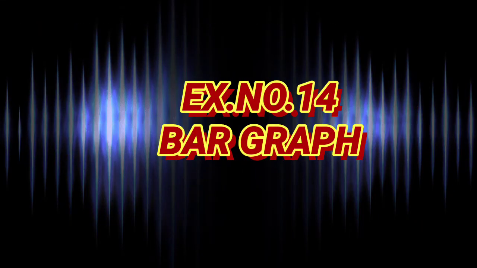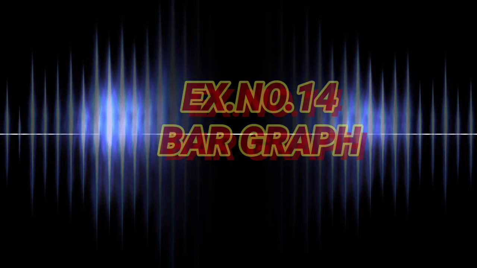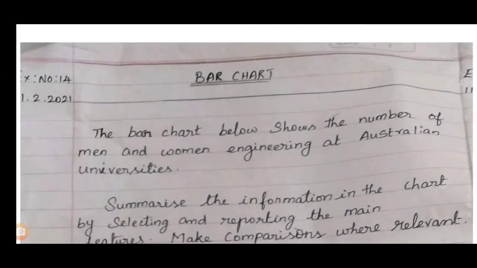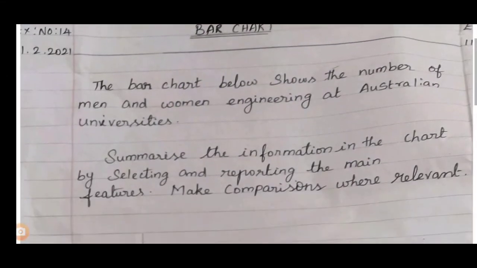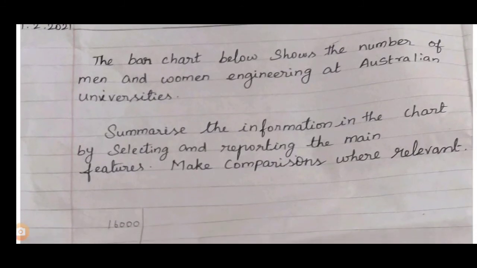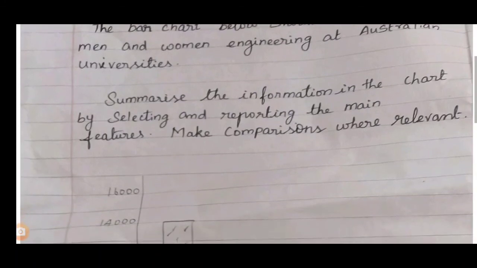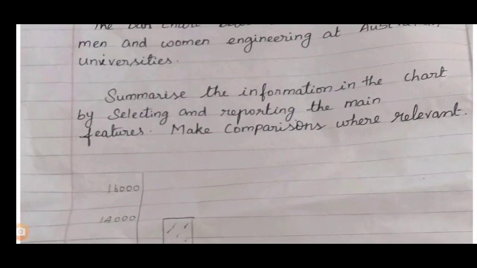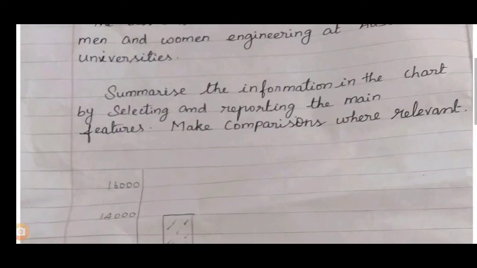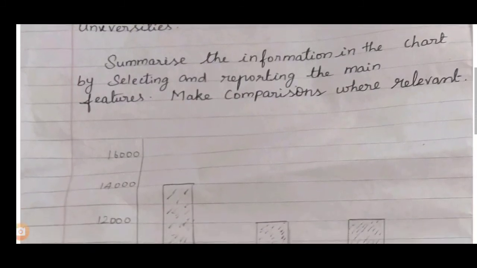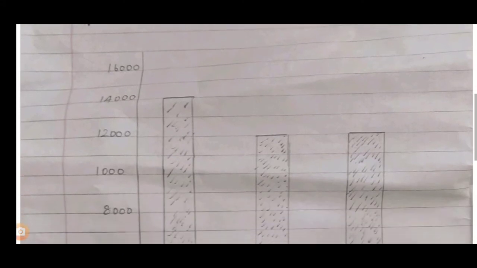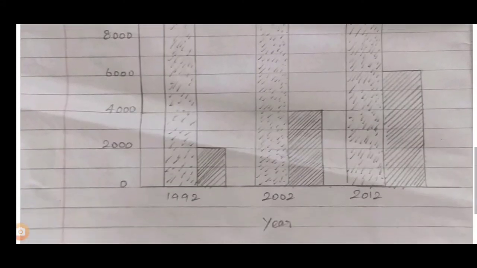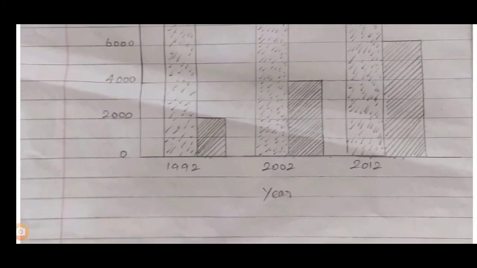Children, let's see the 14th exercise, bar graph. Look at the 14th exercise, bar graph, that is bar chart. The bar chart below shows the number of men and women studying engineering at an Australian University. Summarize the information in the chart by selecting and reporting the main features. Make comparisons where relevant. See here, this is the bar graph, bar chart.